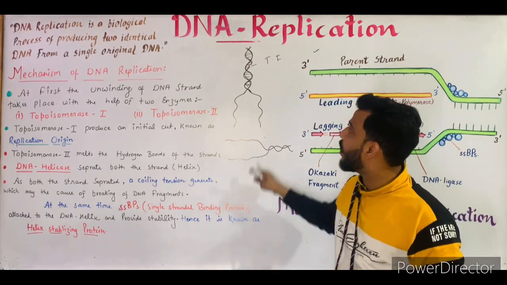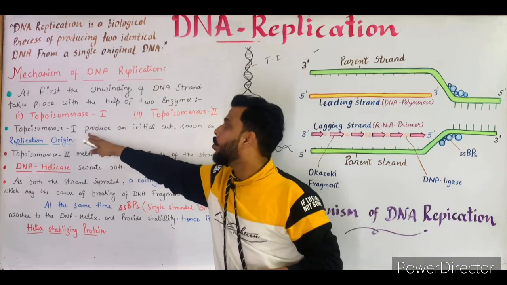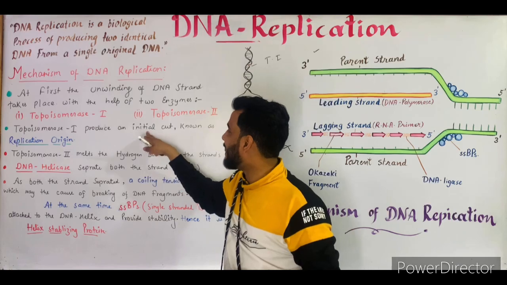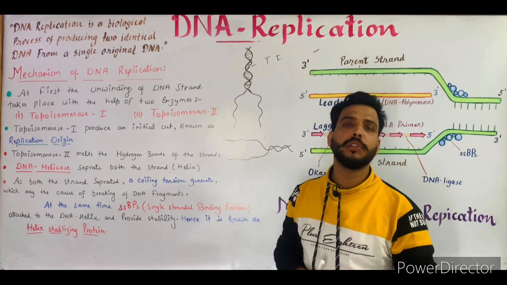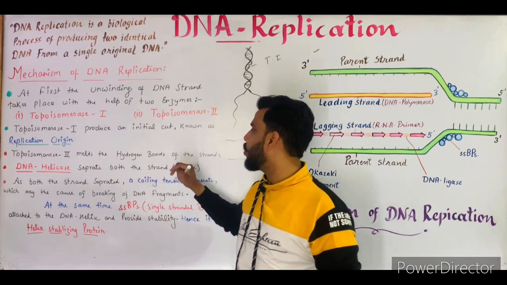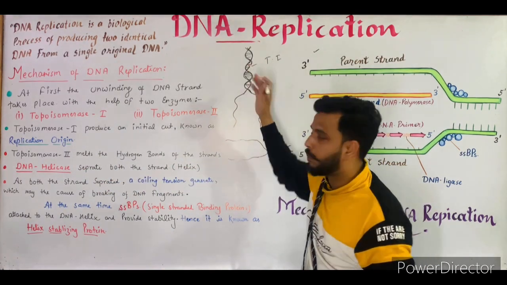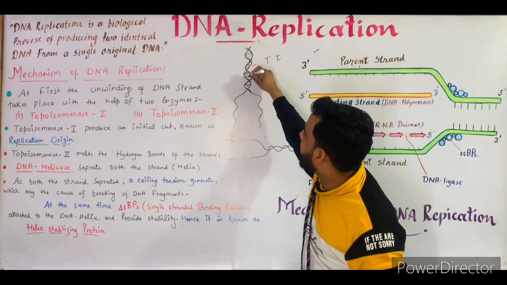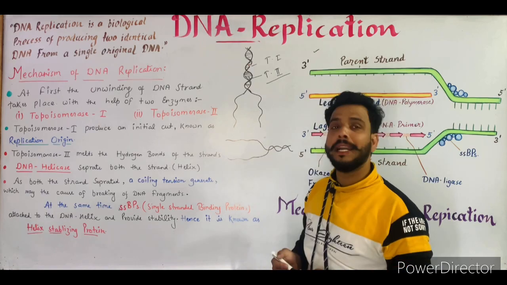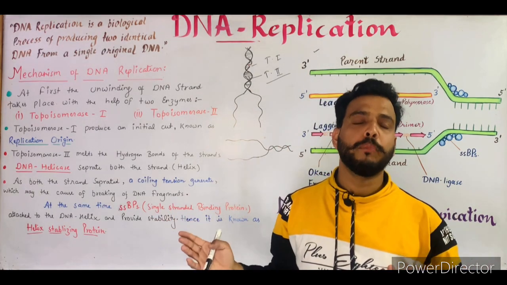So topoisomerase first produces an initial cut known as the replication origin. After that, topoisomerase second melts the hydrogen bonds of the strand. As we know, hydrogen bonds are present between both the strands. So with the help of topoisomerase second, these hydrogen bonds melt between both the helix.